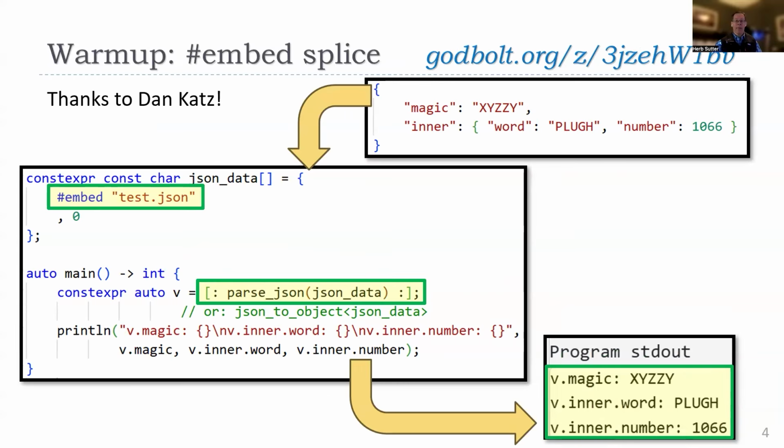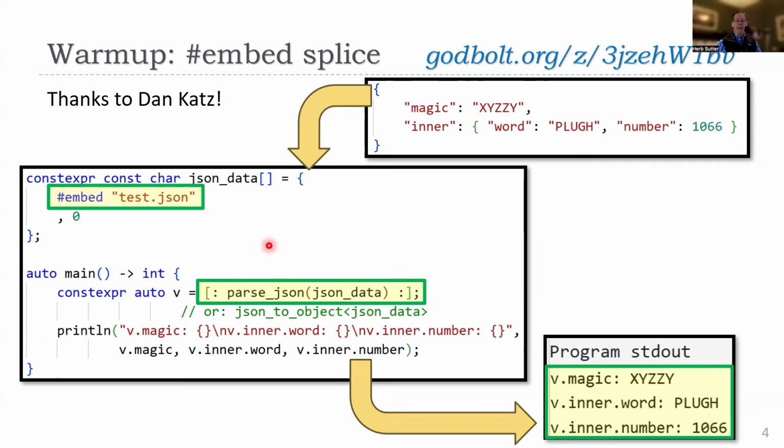And here's another example from Dan Katz. Dan Katz, on the way home from the Sofia meeting in June, on the plane, put together this example. So thank you, Dan. And just to give you a warm-up for what's possible, for instance, using the #embed feature, which says, let's take this JSON file, which I want to be a separate file because maybe I want to reuse that as the source of truth separately in my GitHub repo so that other parts of my program can use this same source of truth. I'm not going to cut and paste it, but I'm going to bring it in as if it was literally inside the C++ source code here.